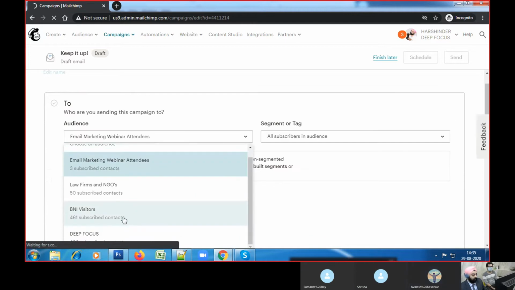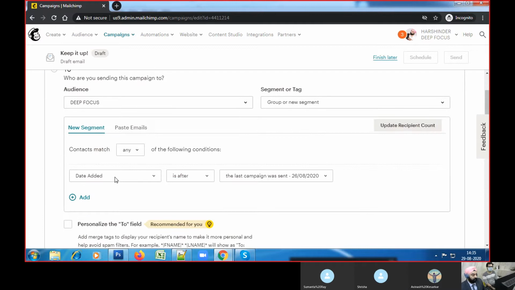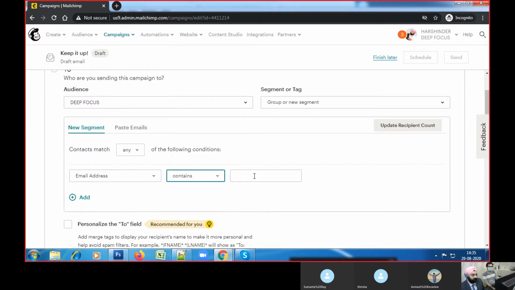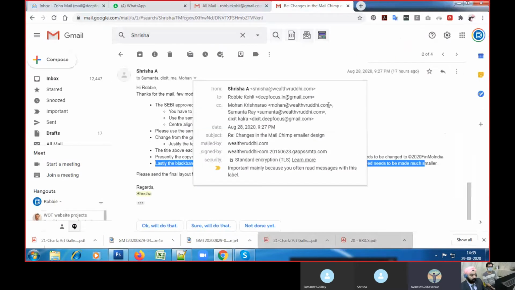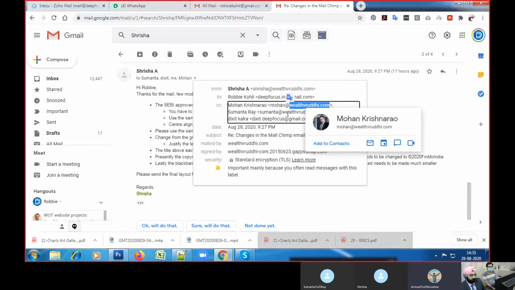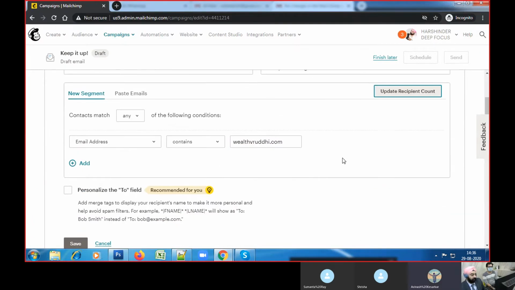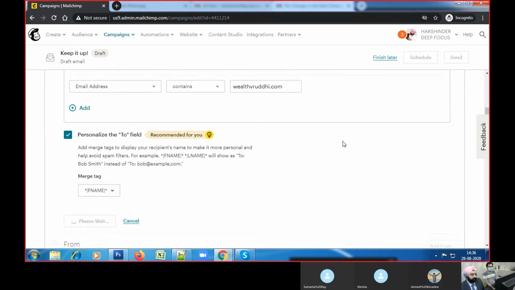So here I will send it to only a limited segment. Let's say I put a condition: email address contains Wealth Vriddhi, since all our email IDs are on the Wealth Vriddhi domain. So I will just add wealth and update the recipient count and save this. Personalize the To field, always very important, save it.